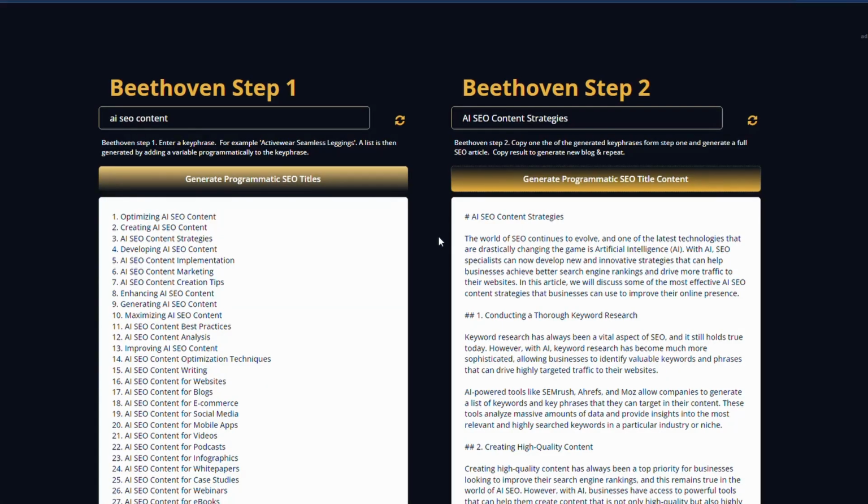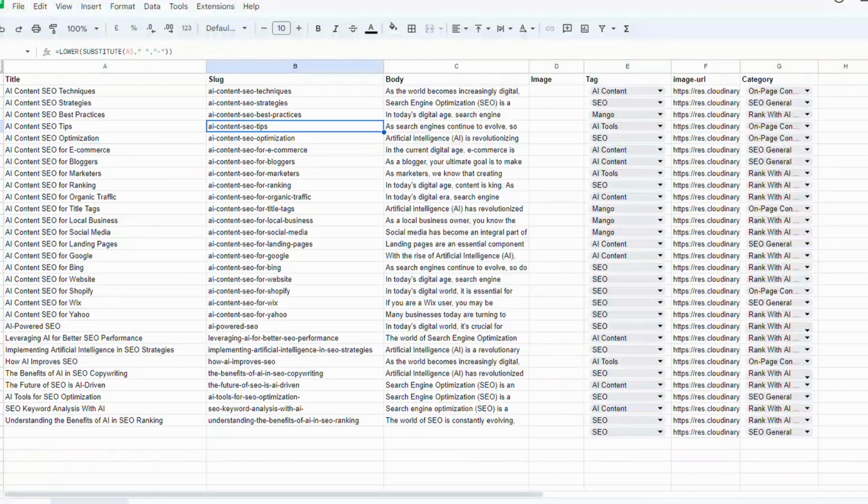So we've seen how Mango, using the Beethoven module, we can generate our titles, we can easily generate our content. Next, how do we get this onto a website? Now, it could be a website that uses static pages or dynamic. The one I'm using today is actually dynamic.